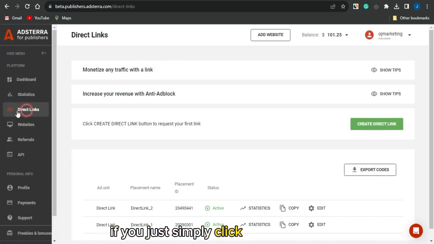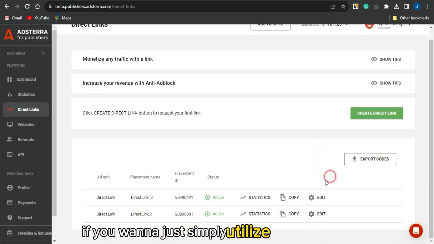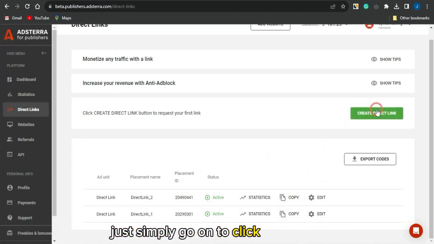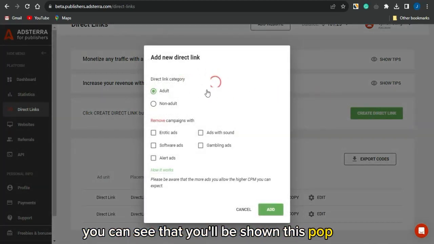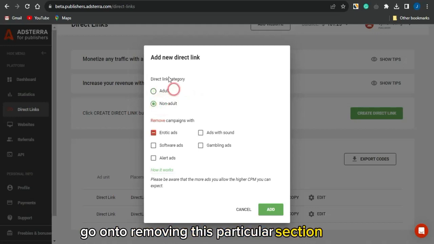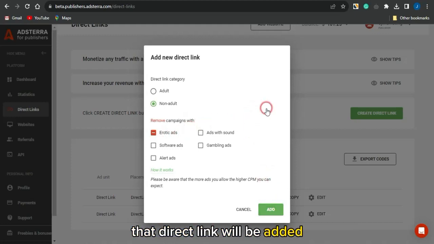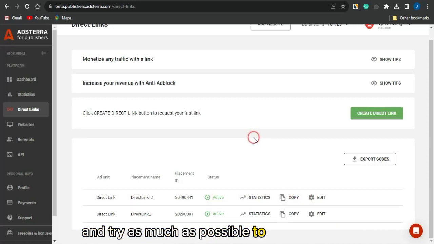You can just click on direct link to gain access to this page. You can see I actually have two direct links which I can use. If you want to utilize this, copy your direct link, or if you don't have one, just click on create direct link. If you click on create, you'll be shown this pop-up. By clicking on non-adult, you're going to remove the erotic ads. And if you click on add, that direct link will be added, and in a matter of some minutes, your direct link will get approved. You can then just copy the link and try as much as possible to get traffic to this.